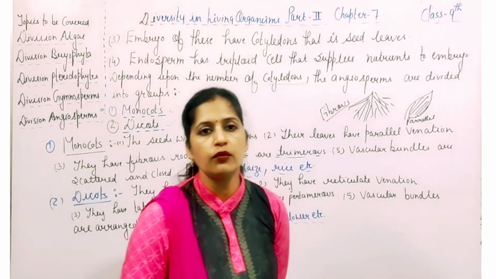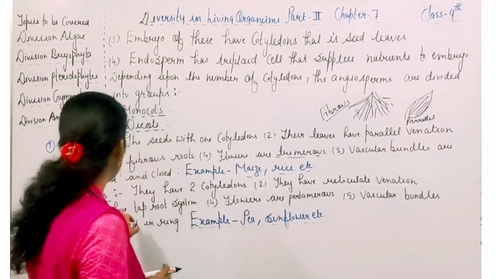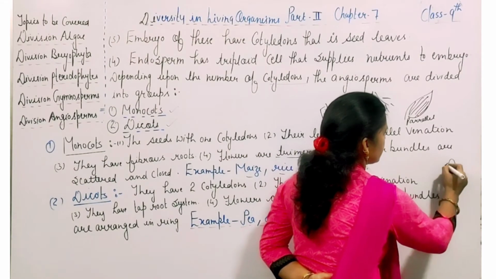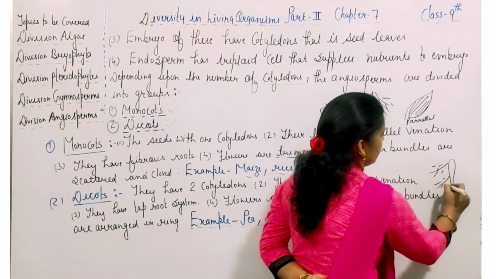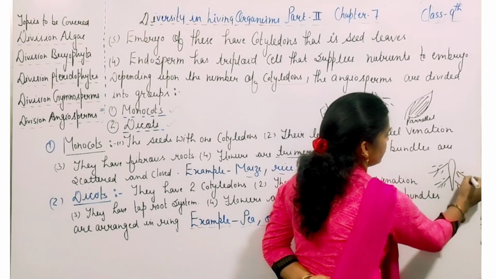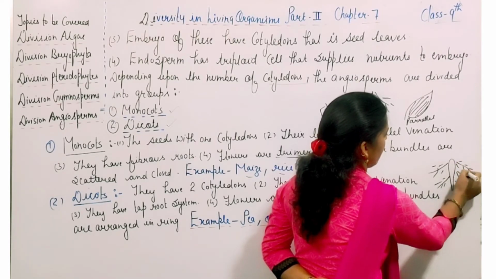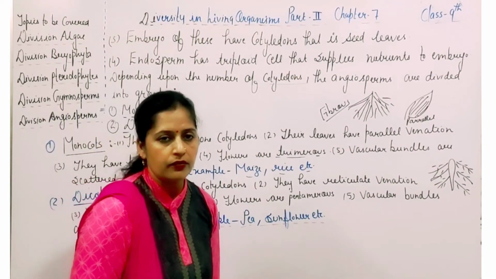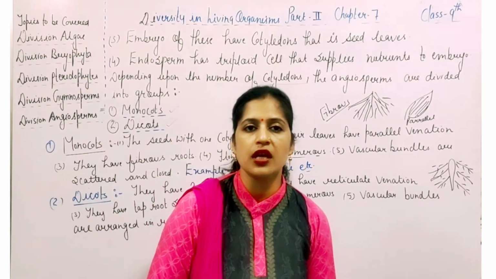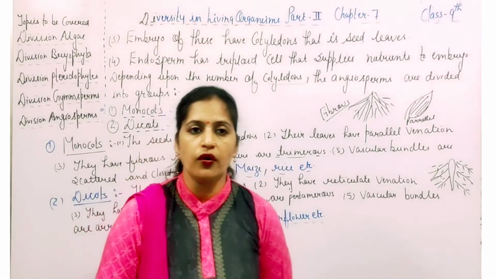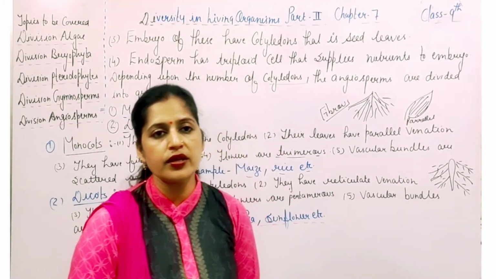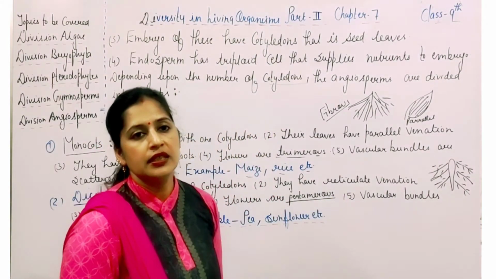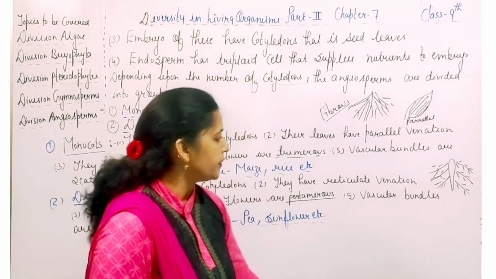इनमें जो venation होती है वो कैसी होती है? Reticulate होती है. They have tap root system. इसमें एक ही root से जो होते हैं वो various roots निकलते हैं. That is the tap root system. That means dicots, they always have the tap root system. Next, the flowers are pentamerous, whereas in case of the monocots, their flowers are always trimerous, but in case of dicots, their flowers are always pentamerous. That means the number of petals in the dicots are always 5 in number.